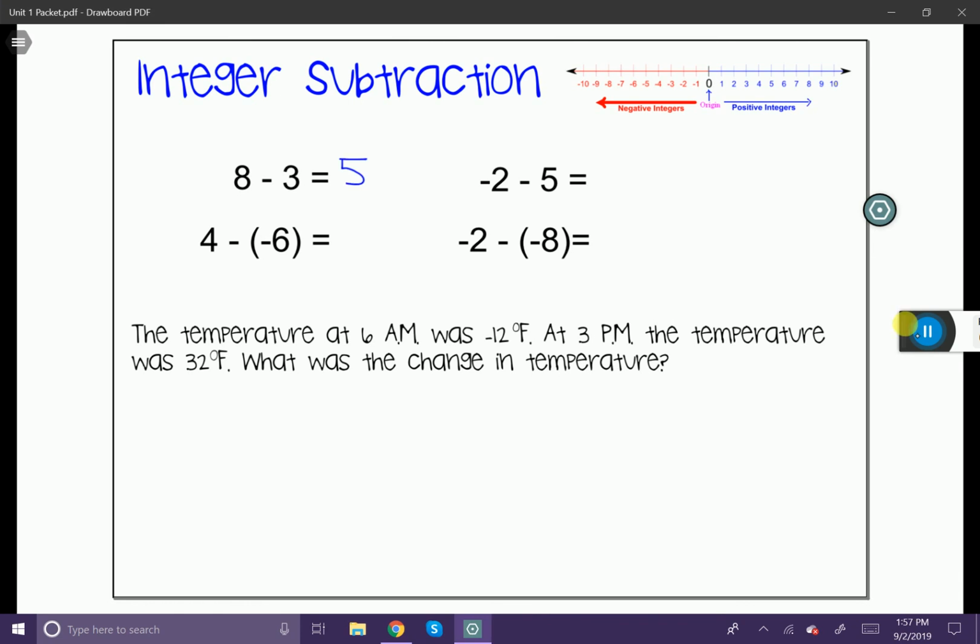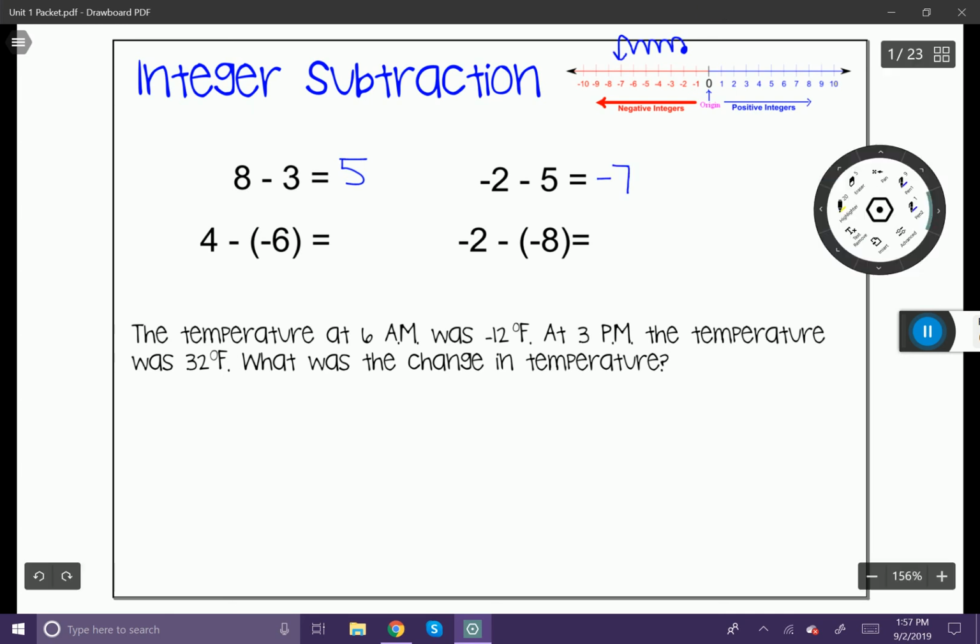Okay, how about negative 2 minus 5? This is kind of a weird one. I'm going to actually use the number line to show you this one. I'm going to start at negative 2, and I'm going to subtract 5. So subtracting 5 means I'm going to move to the left 5 units. So that's going to be 1, 2, 3, 4, 5, leading us down to negative 7. All right, how about this one?